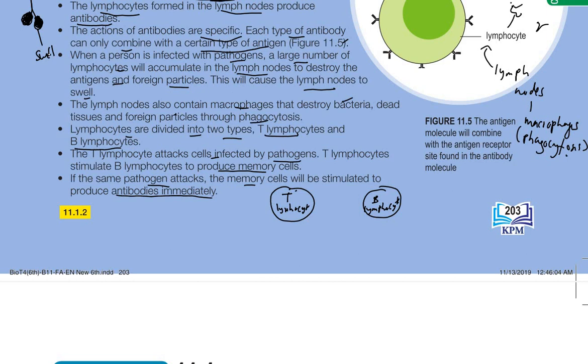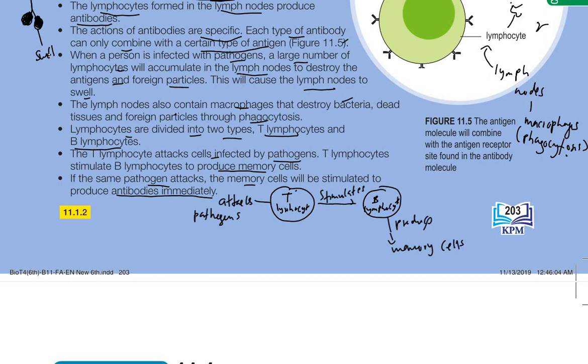So lymphocyte functions to attack pathogens, right? By antibody. But at the same time, it will also stimulate B cell to produce memory cell.